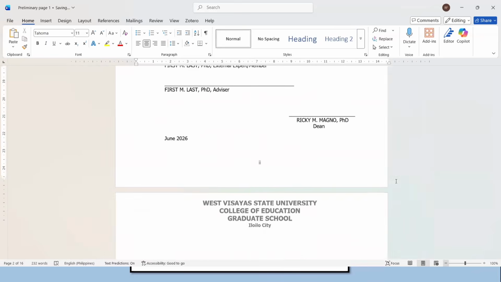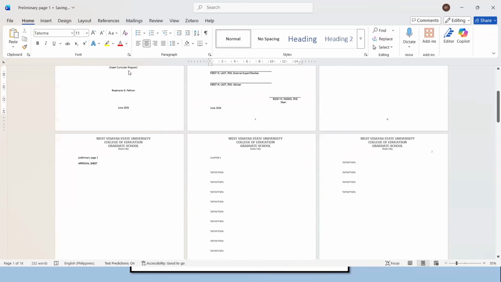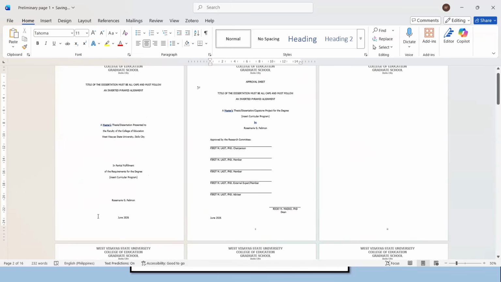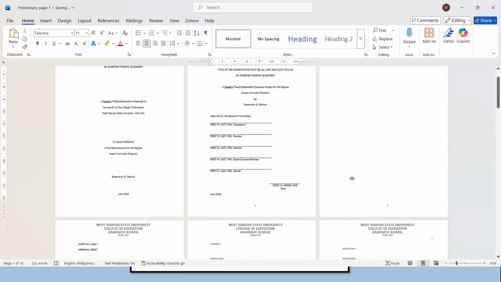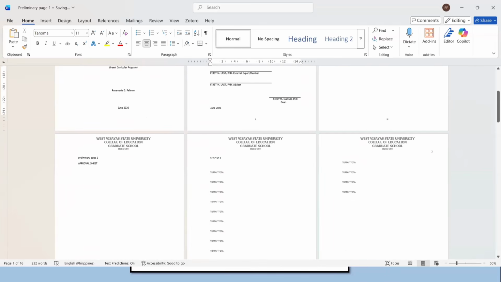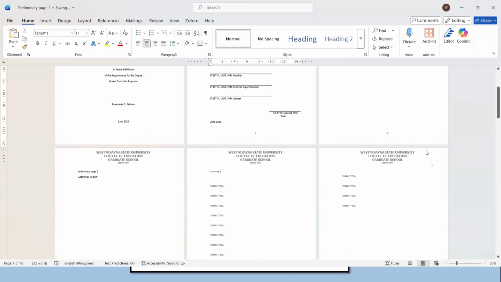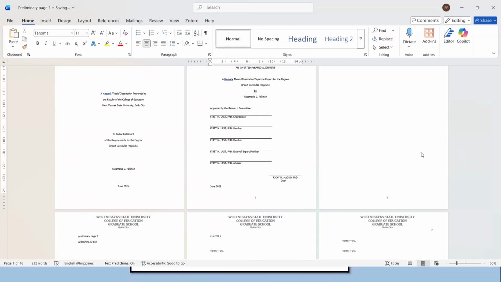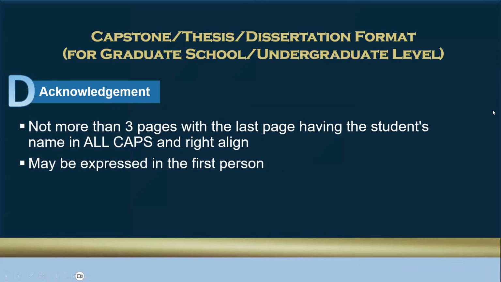Let me zoom out to show you how it looks. Yeah. So we now have the title page, approval sheet, first page, second page is still here below. Let me check my chapters. Paginations are intact. Okay. Now we are done with the approval sheet.